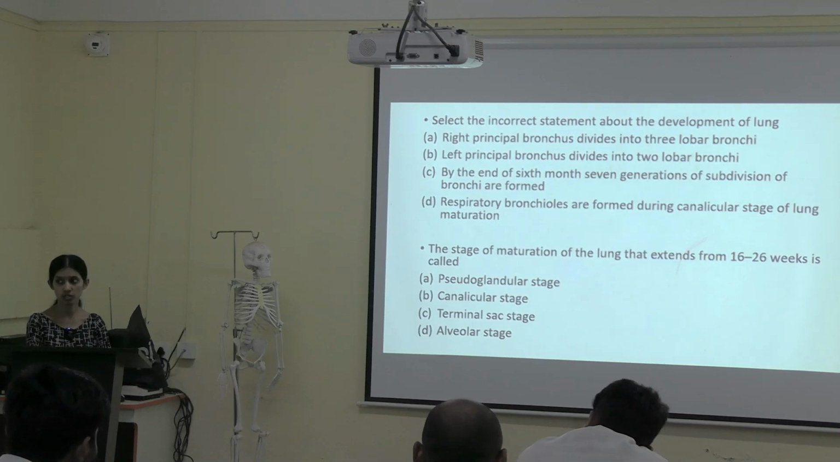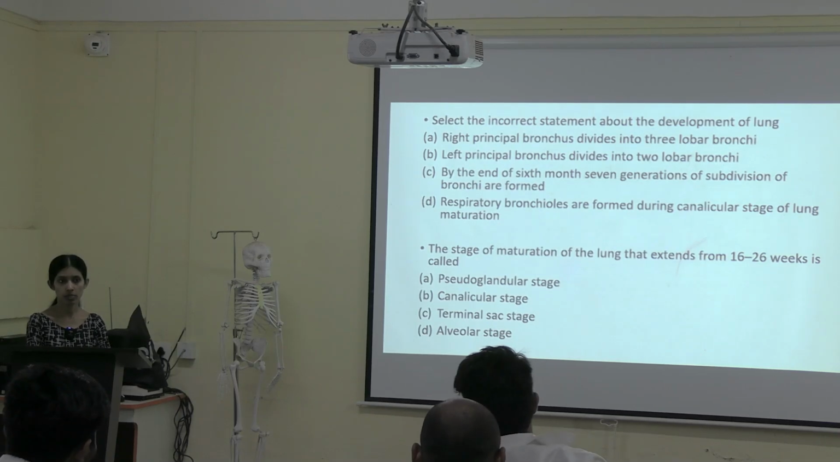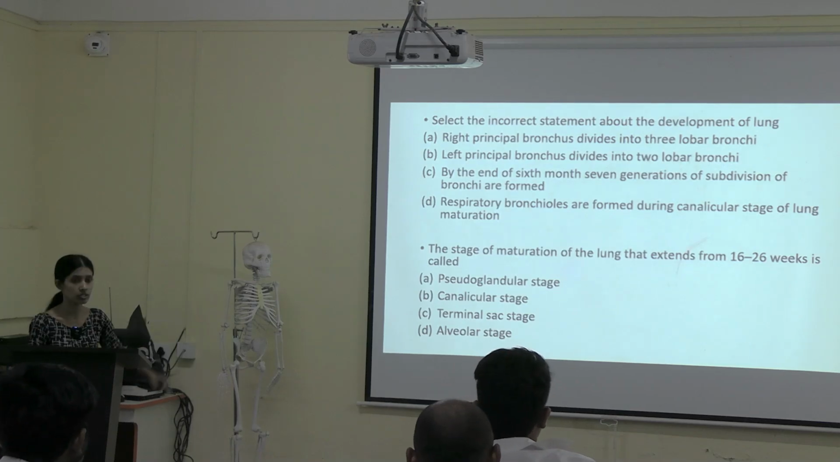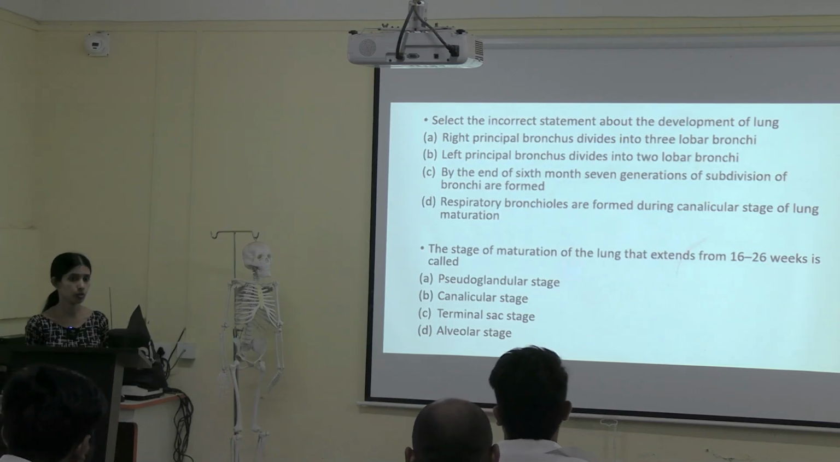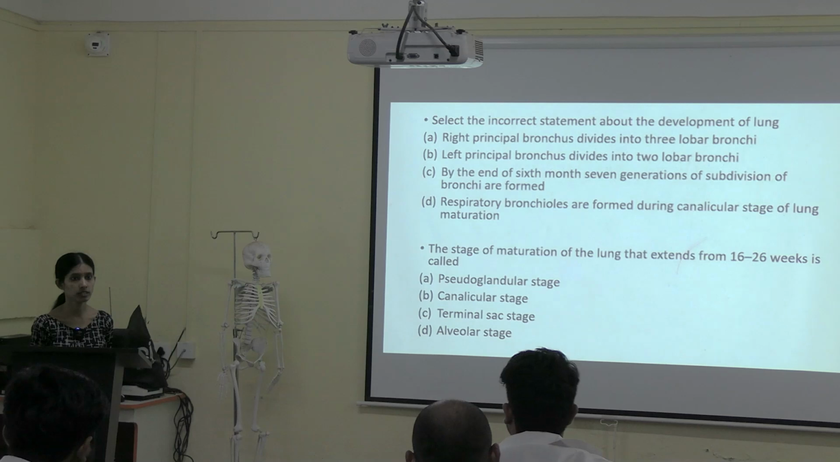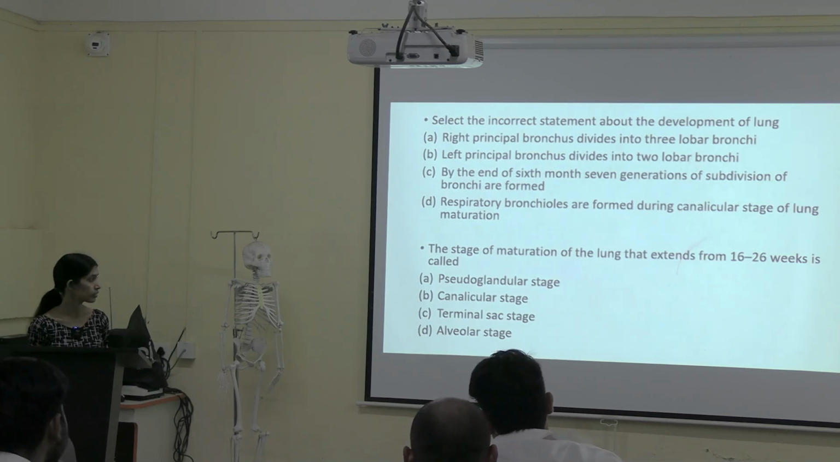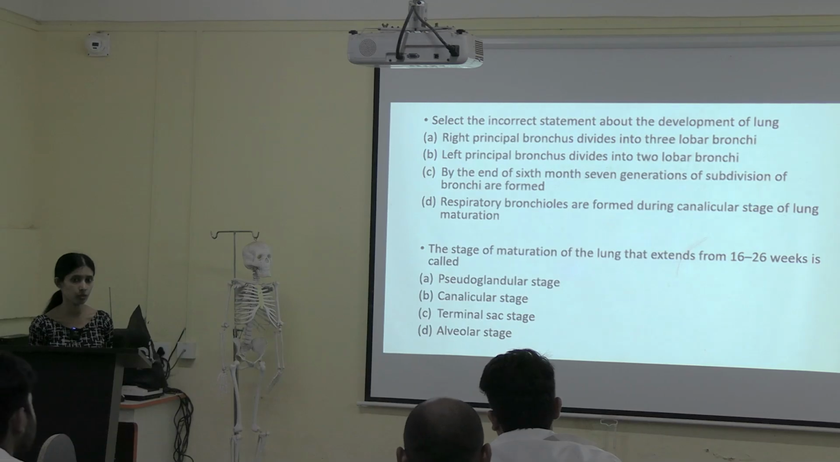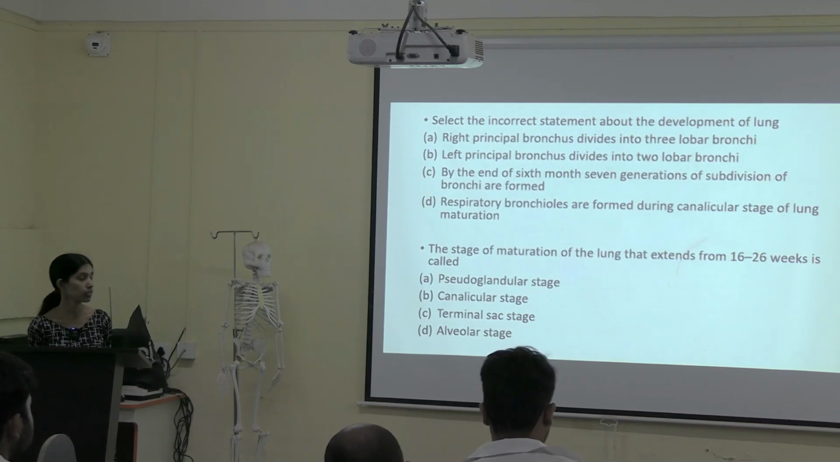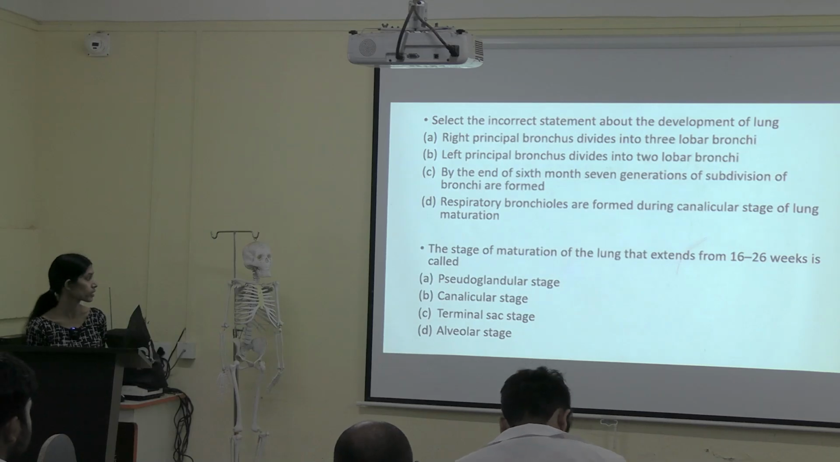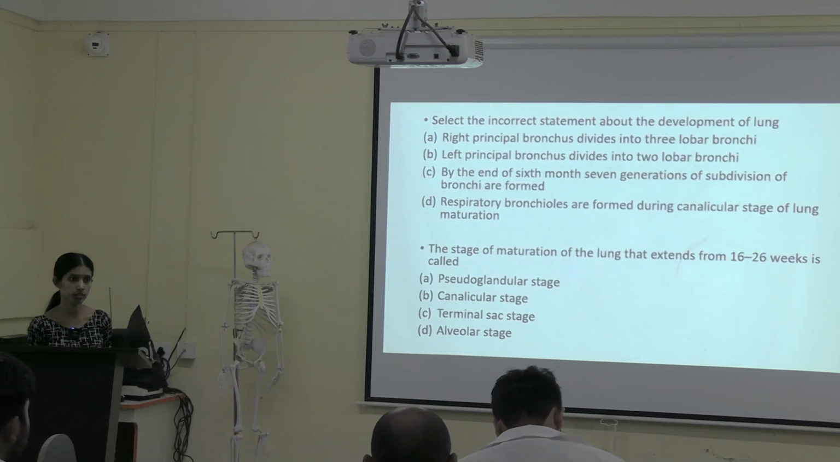It is the first stage. Okay, which is the first stage in these four? Pseudoglandular, followed by canalicular, then terminal sac, then alveolar. Okay. Option D. So from 16th to 26th week, that stage is called alveolar stage. Okay. Any other answers?